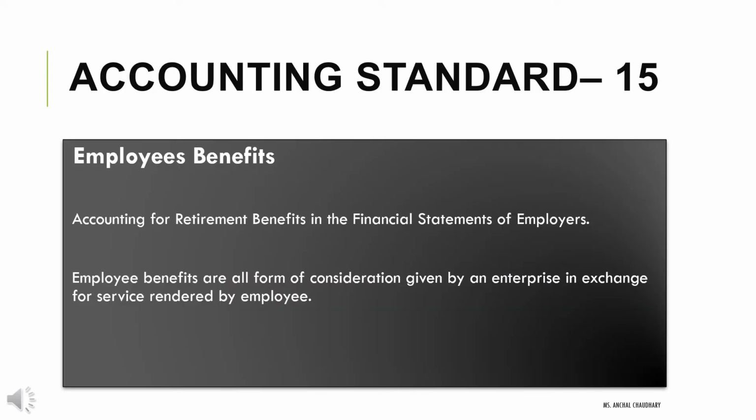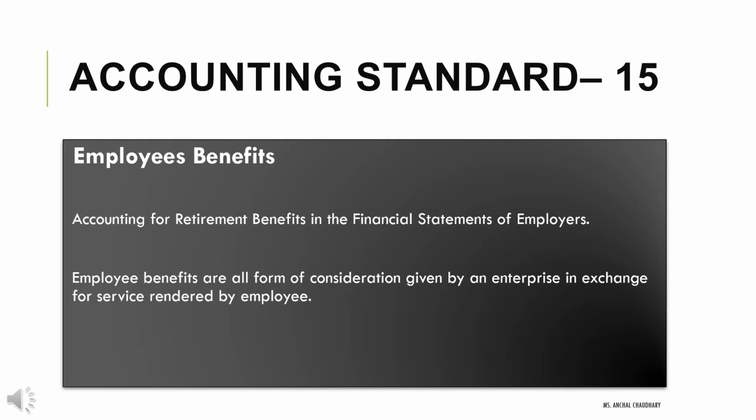Accounting standard number 15 is related to employee benefits. Here, employee benefits are related to the employment, which a worker is entitled to get, any kind of pay, by considering his employment services. It covers accounting for retirement benefits in the financial statements of employers.